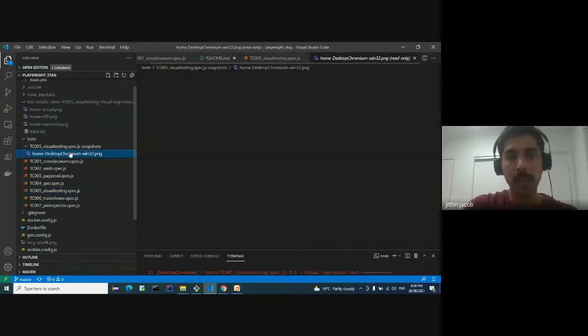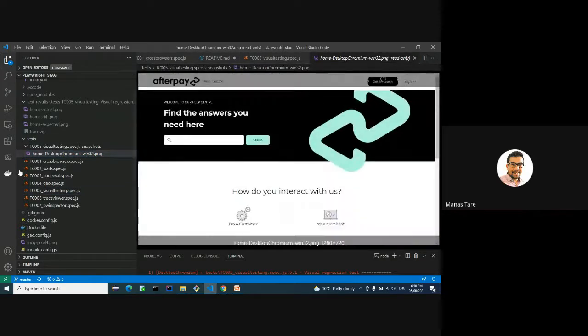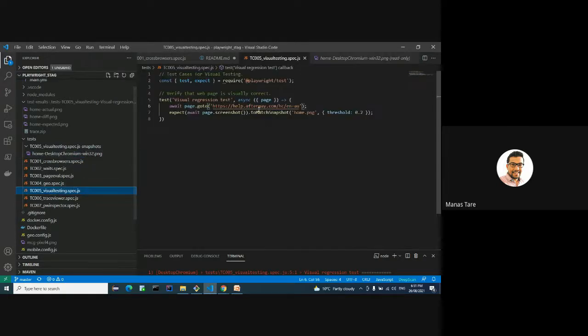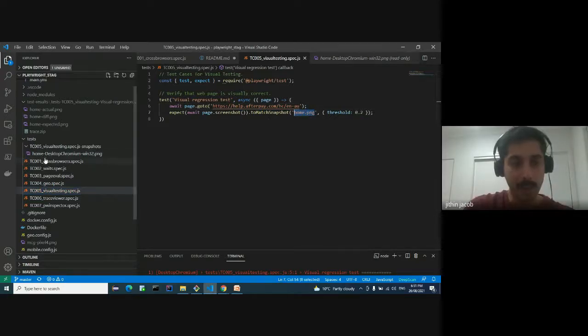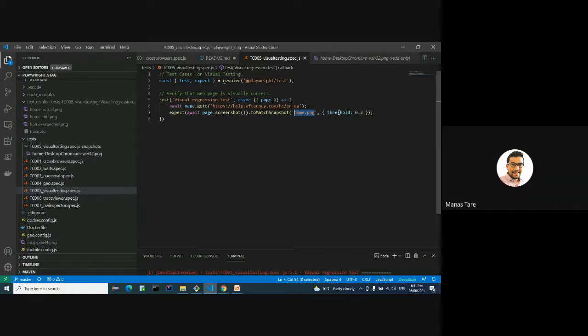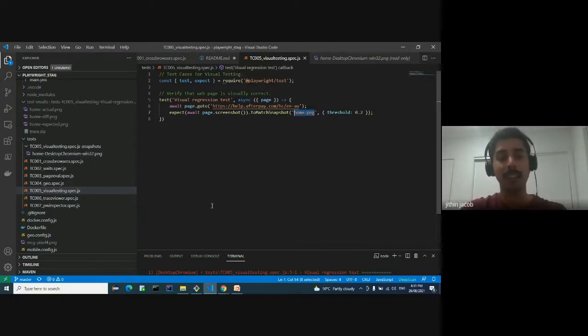This is our reference image. Okay. In your test, where are you passing the reference that you need to check against this baseline? This one. This is my reference image. It is just appended with the project name and my Windows machine name. That's it. It says home-project name-Windows. Okay. You can go through this threshold later.